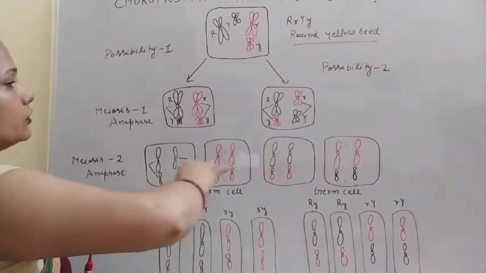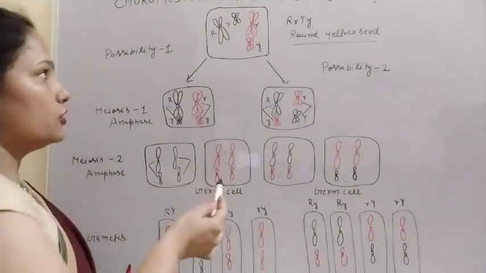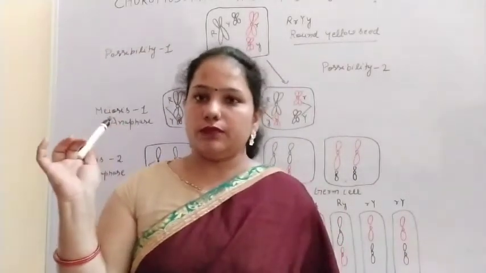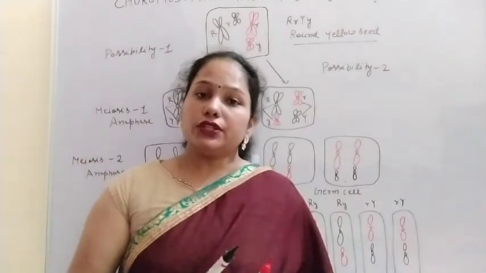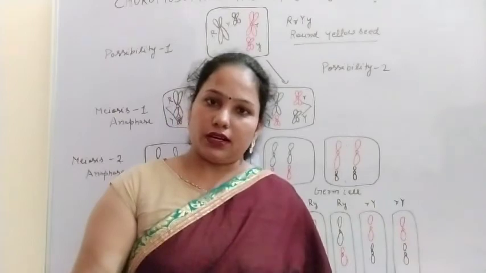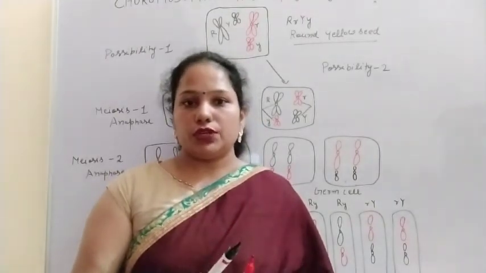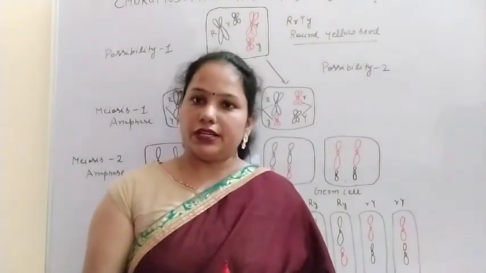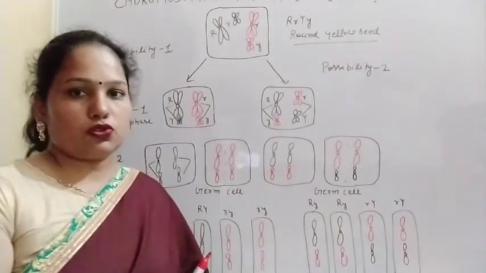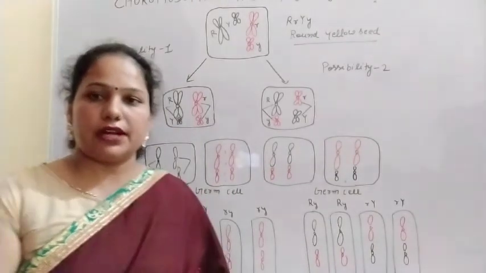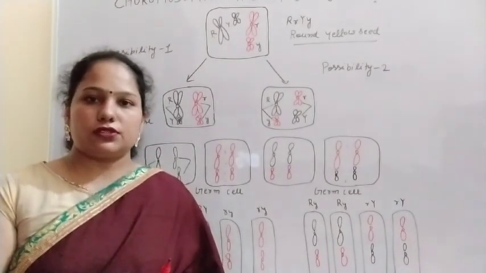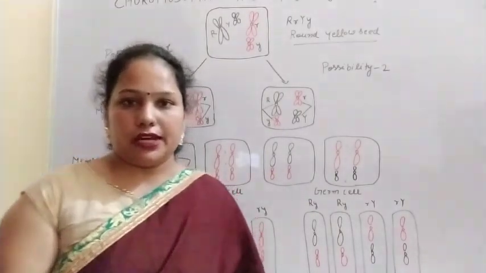So this is the diagram to show you the chromosomal theory of inheritance. What we conclude from this theory is that like the genes, like the factors, the chromosomes are also behaving parallel. During gamete formation, the genes also separate. They combine, then they are separated like the chromosomes. So both the behavior of the chromosomes and the behavior of the genes are parallel. That is known as the chromosomal theory of inheritance.